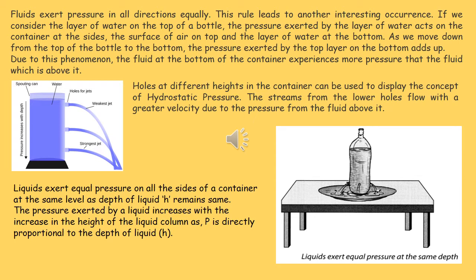Due to this phenomenon, the fluid at the bottom of the container experiences more pressure than the fluid above it. So, we are taking one container and holes are made at different heights, and some liquid is poured in it. It is seen that the liquid is falling from 3 holes, and from the hole on top, the liquid reaches the nearest point, and from the one at the bottom, the liquid reaches the furthest point.